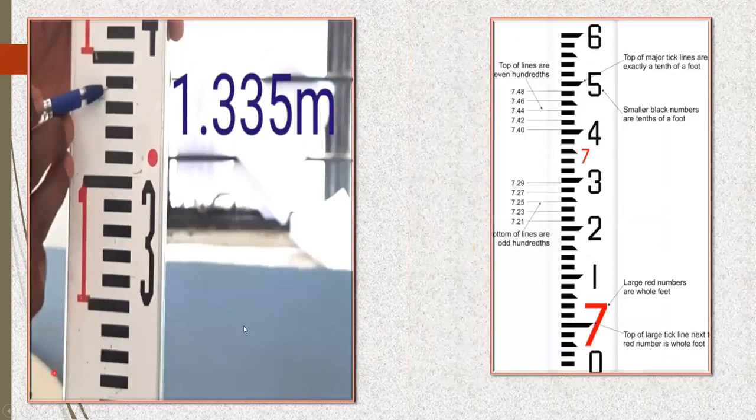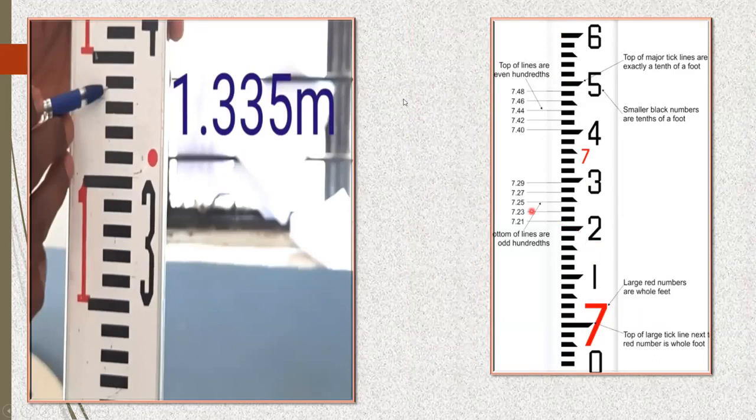Now coming to the reading part, one thing you have to understand, this is 7 meter. It's written 7 in the sense it is 7 meter. So 1 in the sense it is 7.10. Next, if I read it here, it is 7.20. If I read it here, it is 7.30. Then this is 7.40, 7.5, and 7.6. Got it? Now let us say you have a reading something, this one.